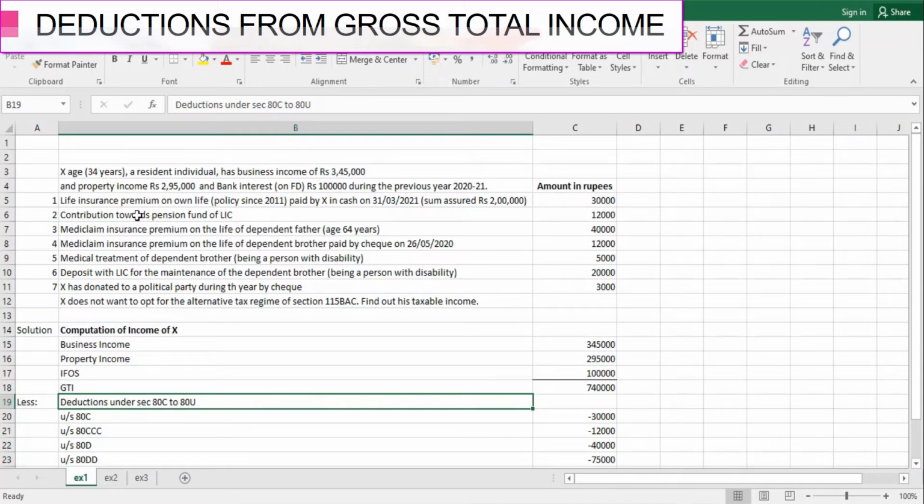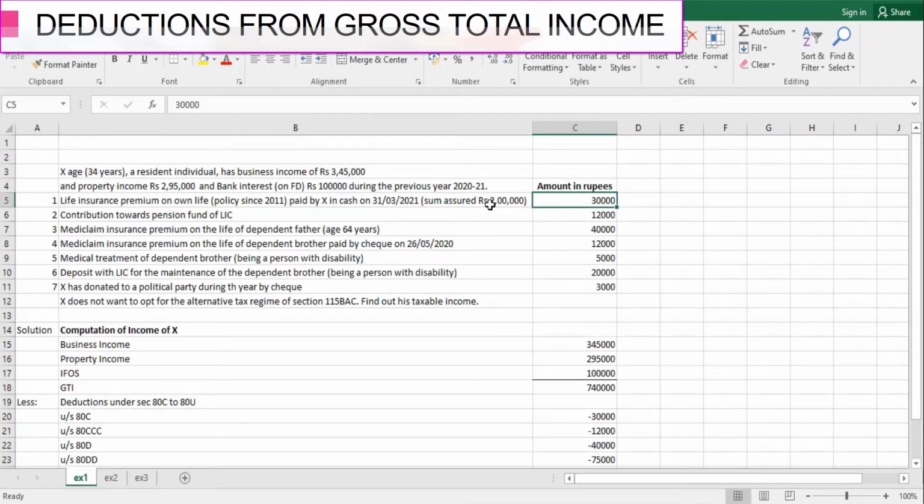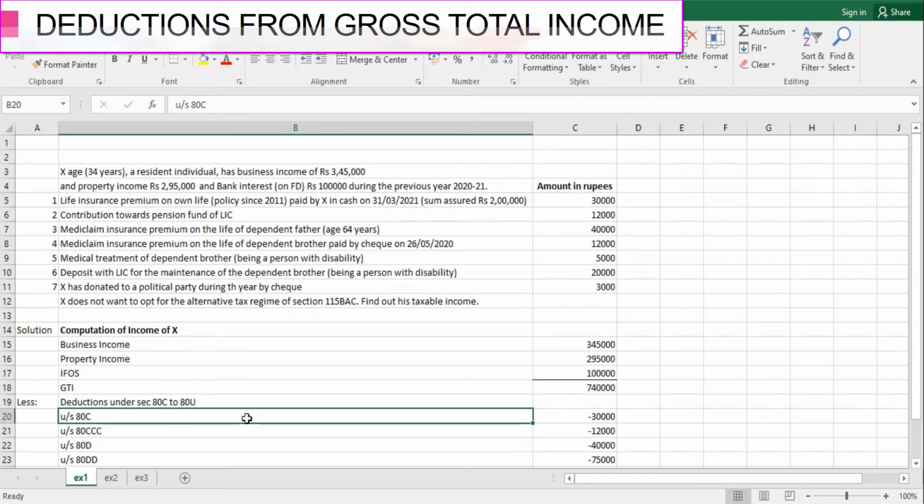Number one, life insurance premium on own life policy since 2011 paid by X in cash on 31st March 2021. Sum assured is rupees 2 lakh and the amount of premium paid by him is rupees 30,000. So if you can recall, if the assessee has taken life insurance policy on his own life or for his spouse or children, he can claim the deduction under which section? The deduction can be claimed under section 80C, right? And this is for LIC policy.